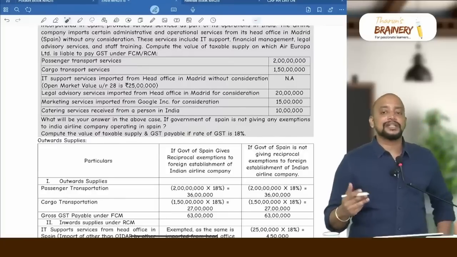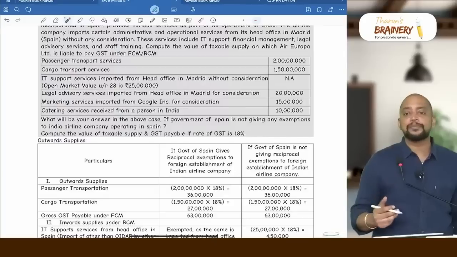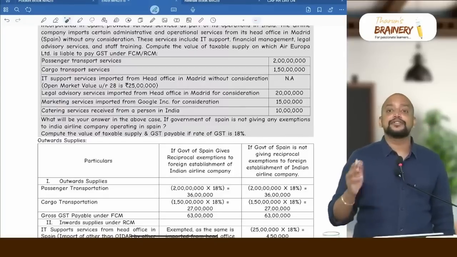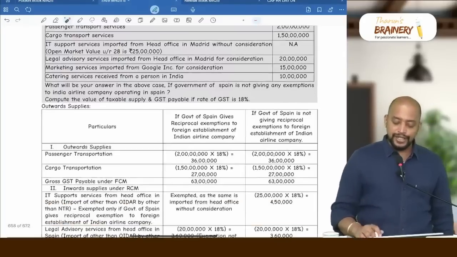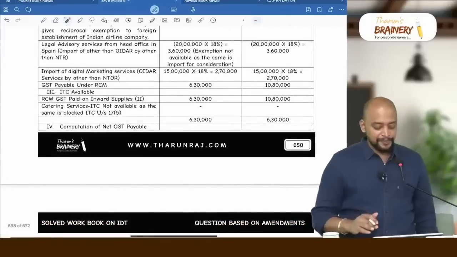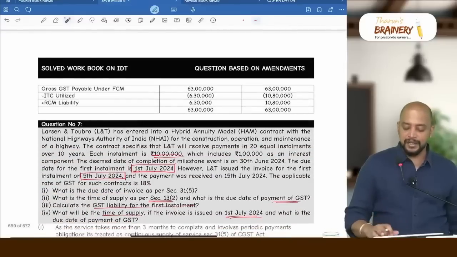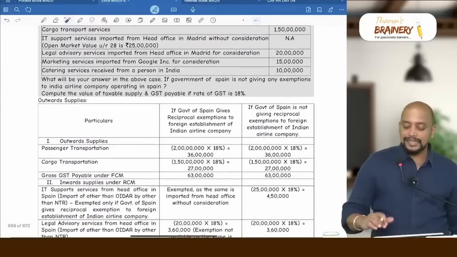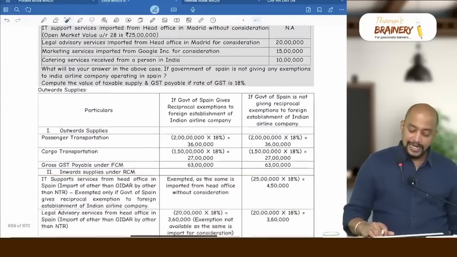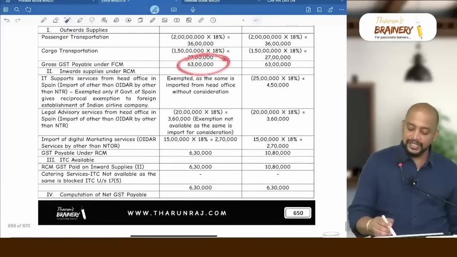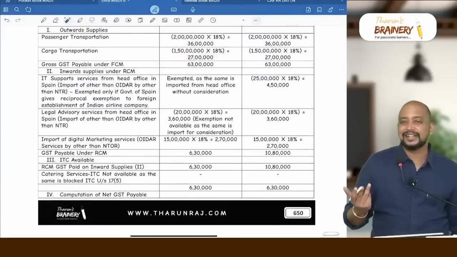And 3 exceptions are there. Inward supply, outward supply, same category, not applicable. Inward supply, part of outward supply, not applicable here. And statutory obligation, not applicable. Consequently, ITC is not available here on this catering service. So 6,30,000. Now computation of net GST payable. And you see what is there, ITC is very less compared to their liability. Their liability is 63 lakhs. ITC is just 6,30,000 only.